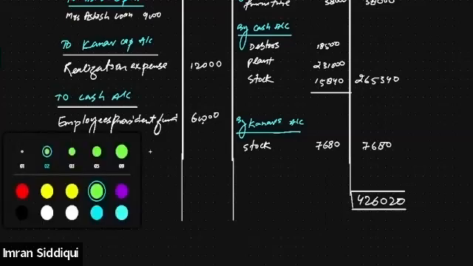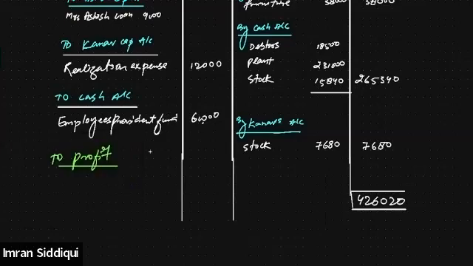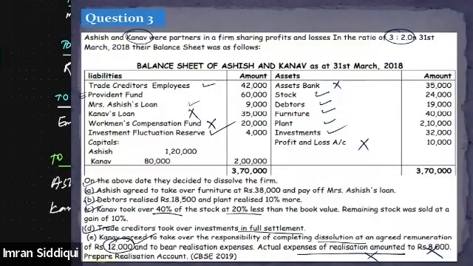And we will transfer the same to the partners. Who were the partners? Ashish and Kanav were the partners. This 20,020 will be transferred to Ashish and Kanav in their profit sharing ratio, and their profit sharing ratio was 3:2.